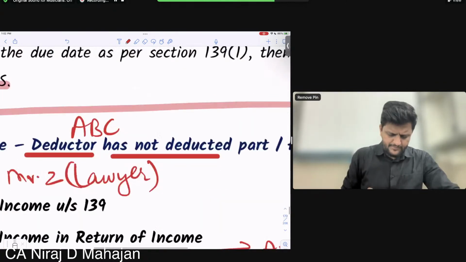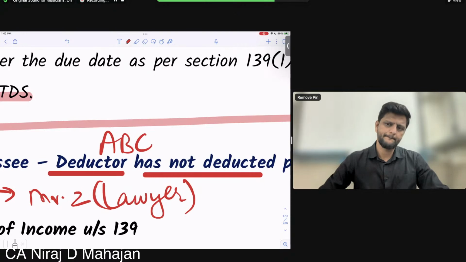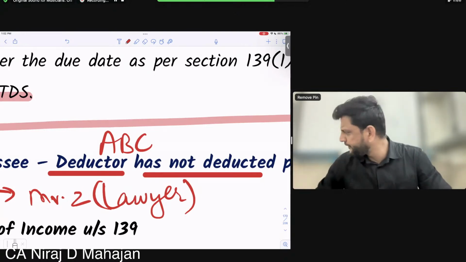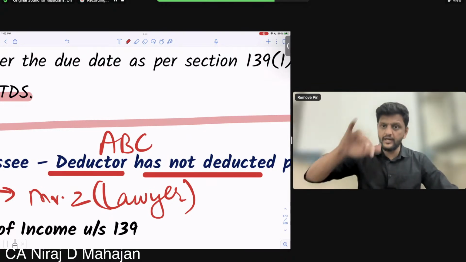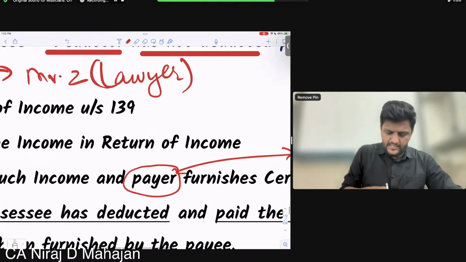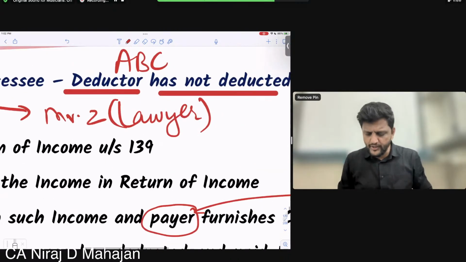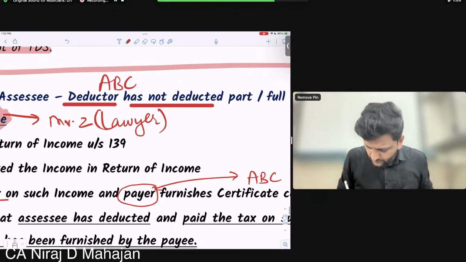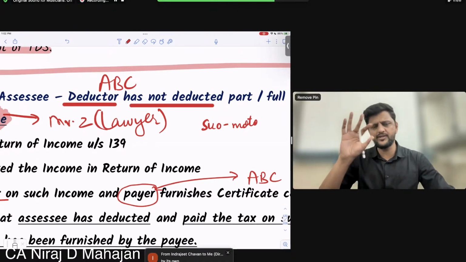Now pay attention. Did ABC, the payer, deduct tax? No. So was there a loss to the government or no? Yes, everybody, there was a loss to the government. However, the payee, the recipient, suo moto, do you understand suo moto? On its own, by themselves, without being told, that is called suo moto.